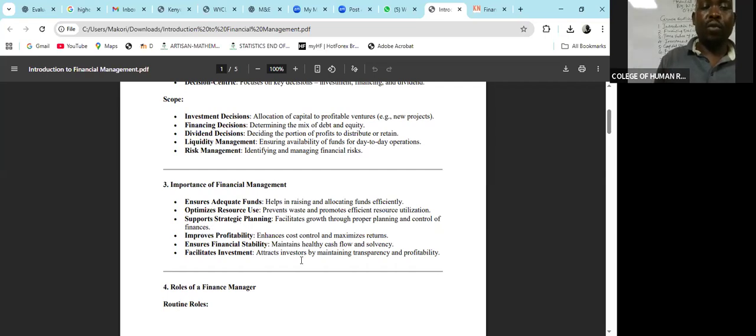Another importance is to do with supporting strategic planning. It facilitates the strategic growth of your organization because it is going to have proper planning and control of the finances, with the sole aim of improving the future growth of that particular business entity. And through proper financial management, we are going to improve our profitability because we are going to monitor our costs and look for ways through which we can maximize the revenues or returns.